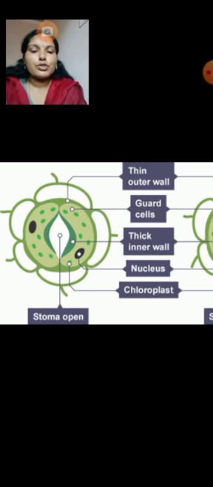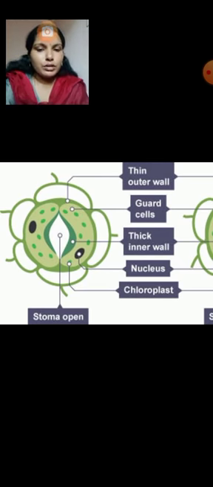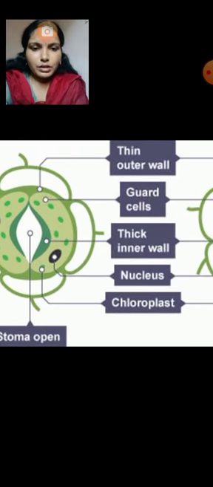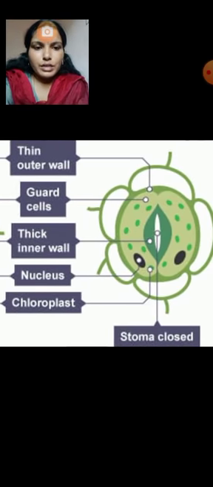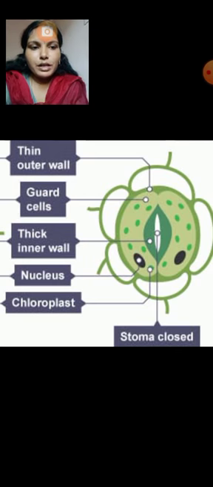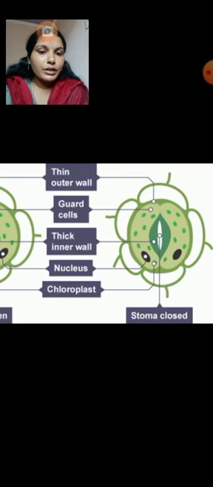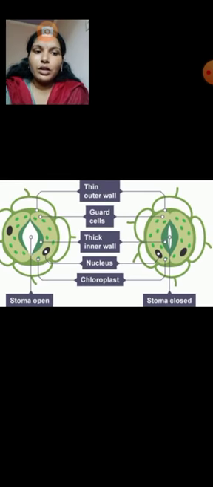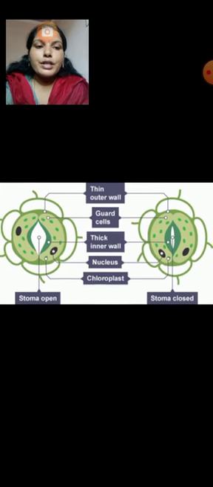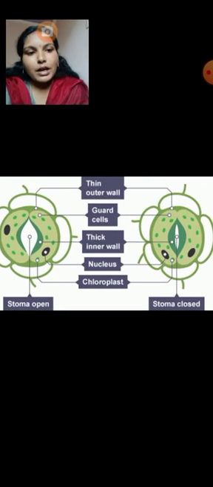Next, stomatal closure at night prevents water from escaping through the pores. Understand? So stomatal closure at night prevents water from escaping through the pores. It maintains the moisture balance according to the weather by opening and closing.